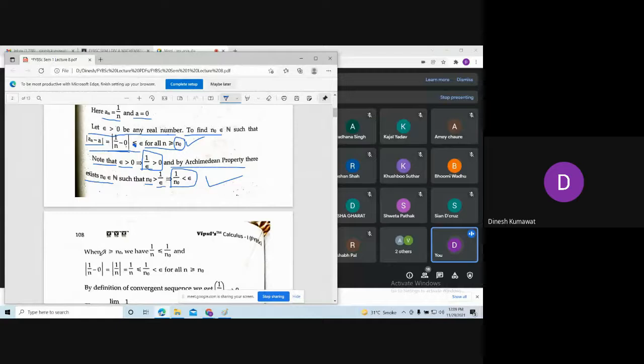Now observe. We are interested in n bigger than or equal to n naught, because we have this in our definition. So when n is bigger than or equal to n naught, what can I say about 1 by n and 1 by n naught?